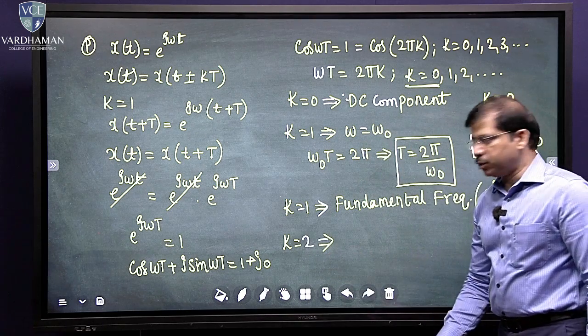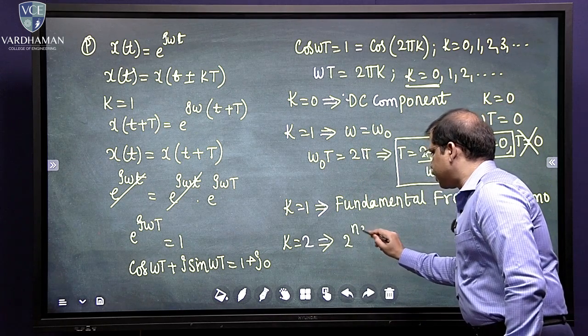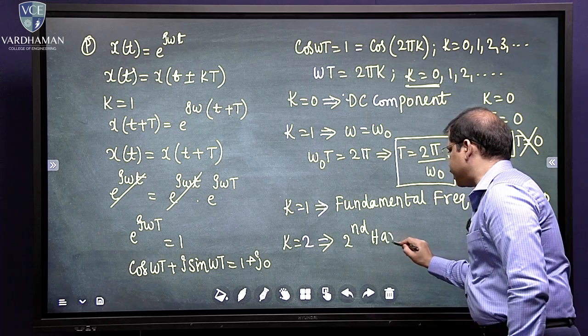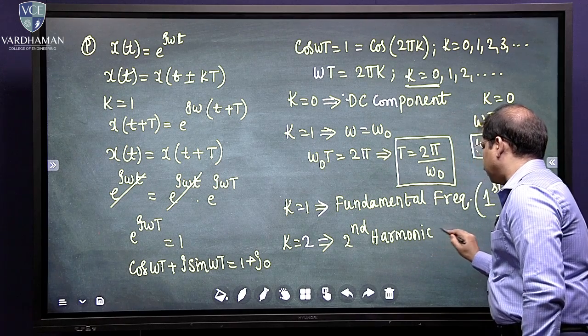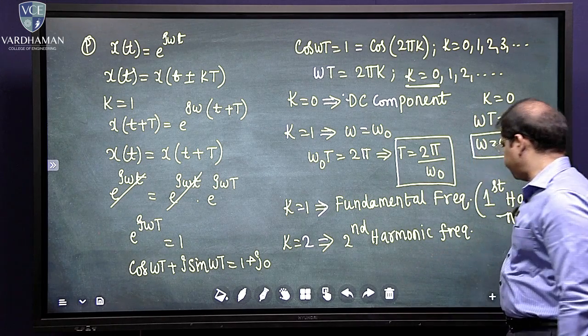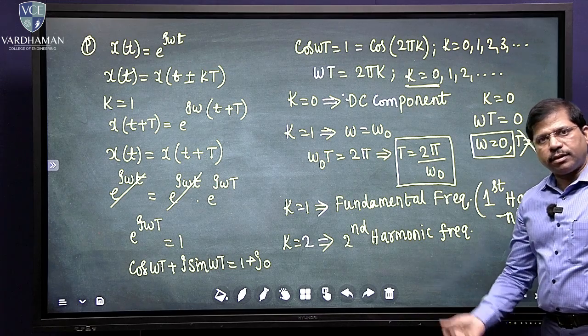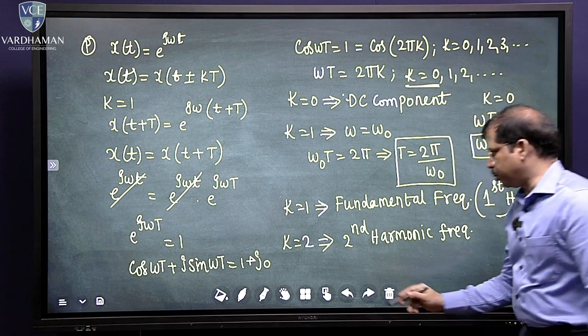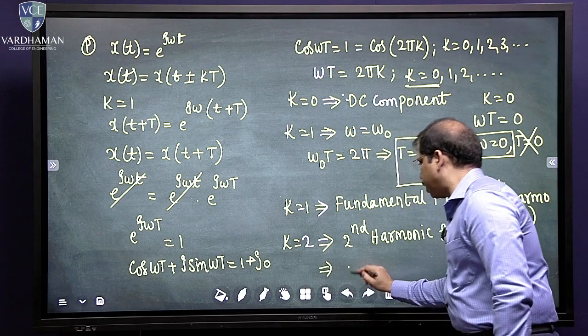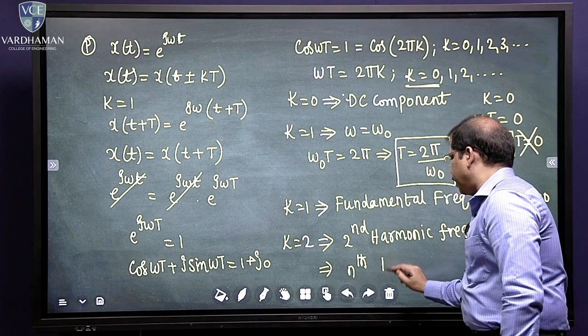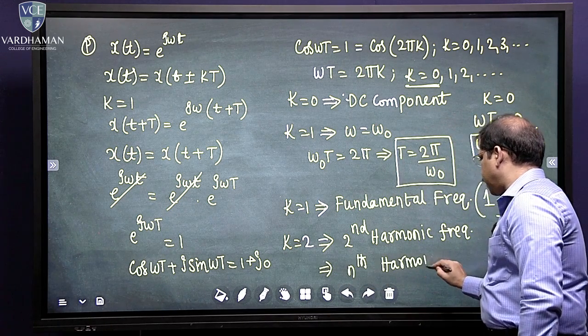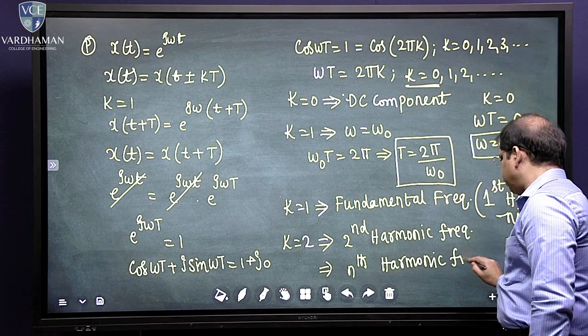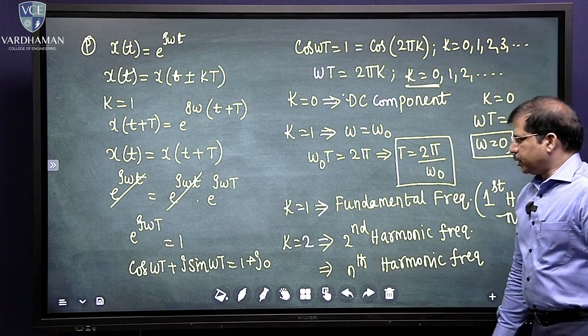K equals to 2 is called the second harmonic frequency. K equals to 3, third harmonic, k equals to 4, fourth harmonic, fifth harmonic, sixth harmonic, and finally you can also understand something called the nth harmonic frequency.